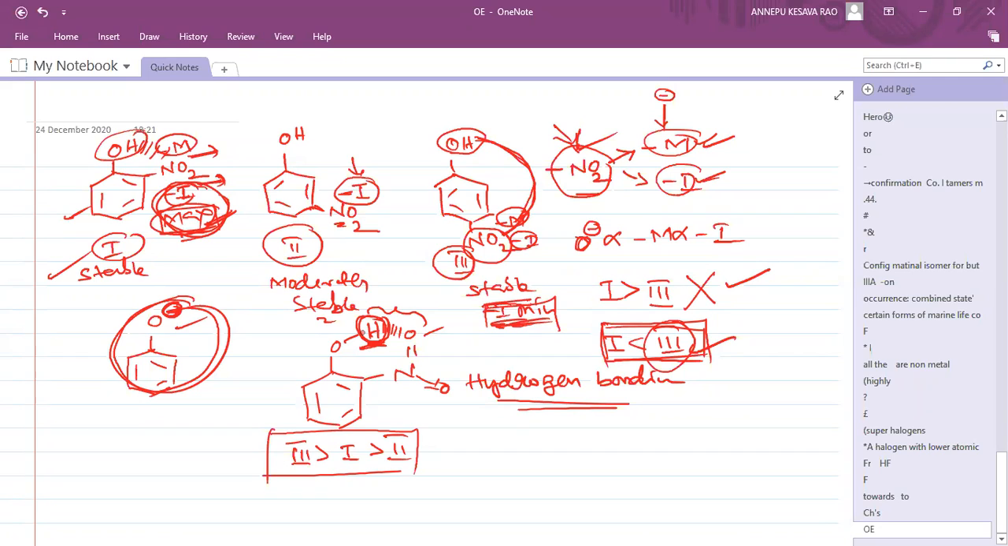Yes, 1 has less acidity because of hydrogen bonding. That's correct, Santosh Kumar. But your expectation was 1 greater than 3, because minus I is near to the OH, and in 3 minus I is minimum. But due to the hydrogen bonding, 1 is less compared to 3. The least acidic one is 2, the meta one. Para is first, then ortho, and the least is meta. Very good, fine.